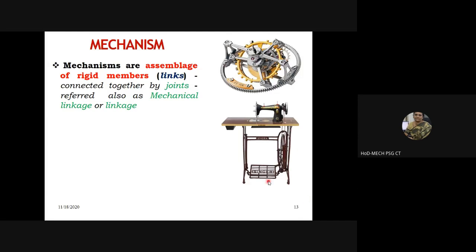You can see that there are many parts here, isn't it? You have a pedal to be operated here. From here, the motion gets transferred to this big wheel. From the wheel, how does it get transferred to this higher altitude here? Through a belt. Yes, through a belt. Good.